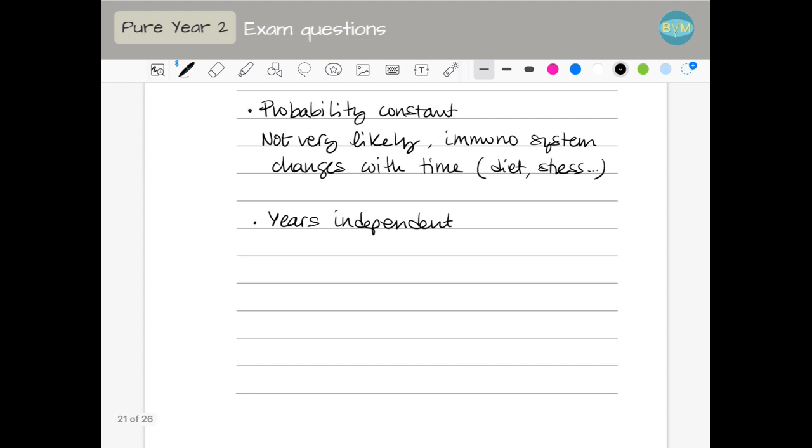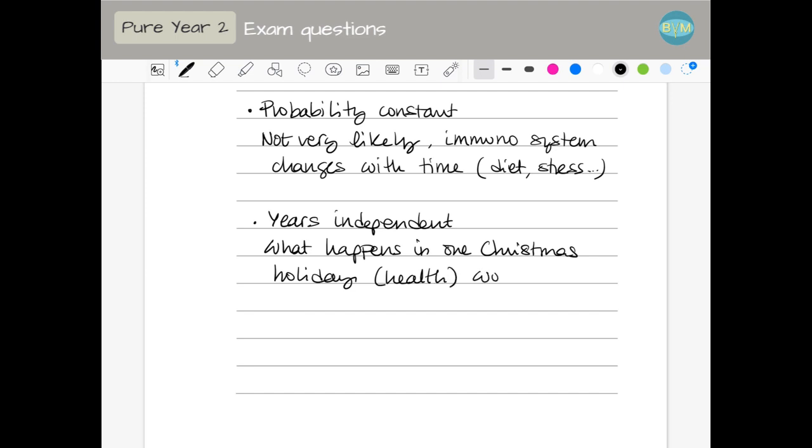So what happens in one Christmas holidays regarding health won't affect the next Christmas holidays. Something similar to this.